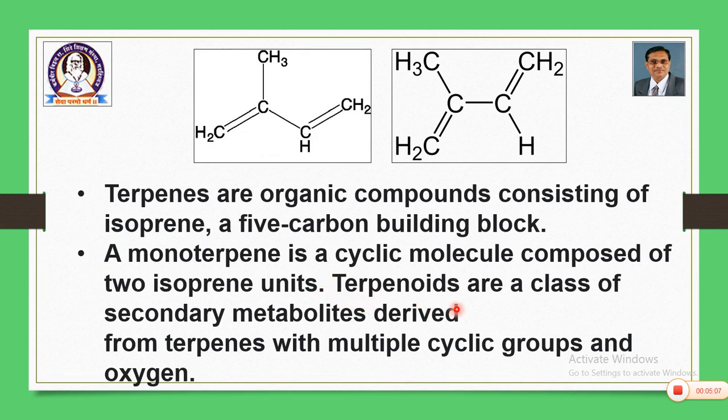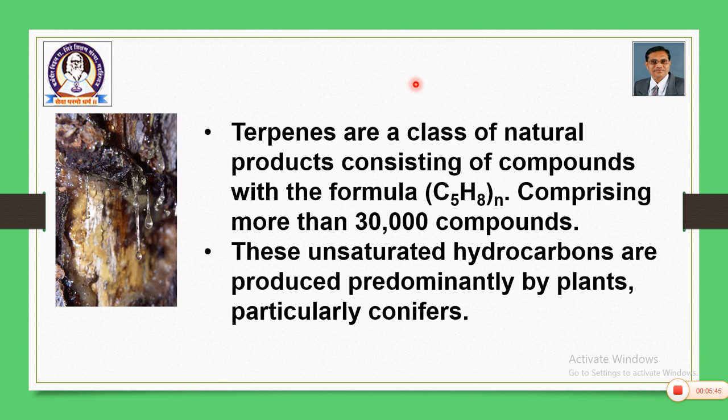Then what are terpenoids? We have seen that terpenes are made up of a 5-carbon building block which is called isoprene. Terpenoids are a class of secondary metabolites derived from terpenes with multiple cyclic groups and oxygen. So, terpenes have the 5-carbon building block which is isoprene, and terpenoids are derivatives. Isoprene is actually a butadiene derivative. It is 2-methyl-butadiene, and it is the building block. So, an MCQ will be like this.